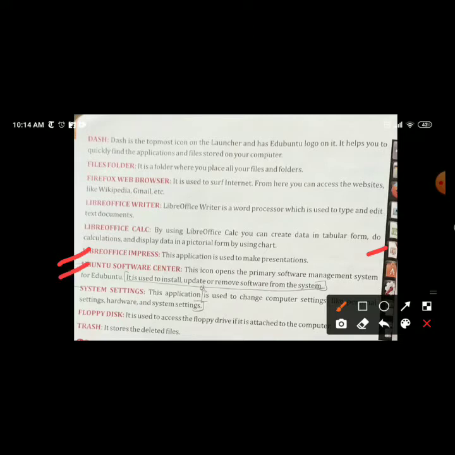Next is Ubuntu Software Center. This is Ubuntu Software Center. This icon opens the primary software management system for Ubuntu. It is used to install, update or remove software from the system. Next is system setting. This is system setting. This application is used to change the computer settings like personal settings, hardware settings and system settings.